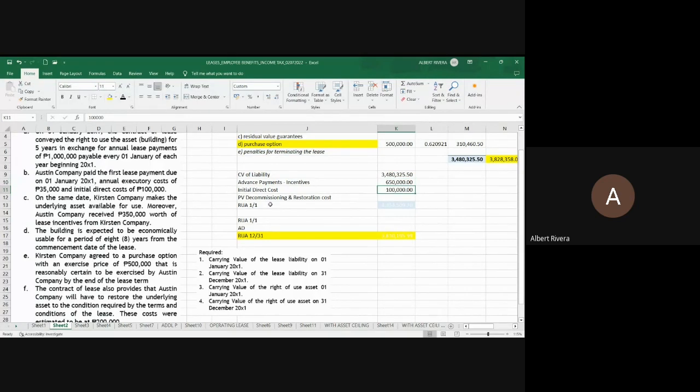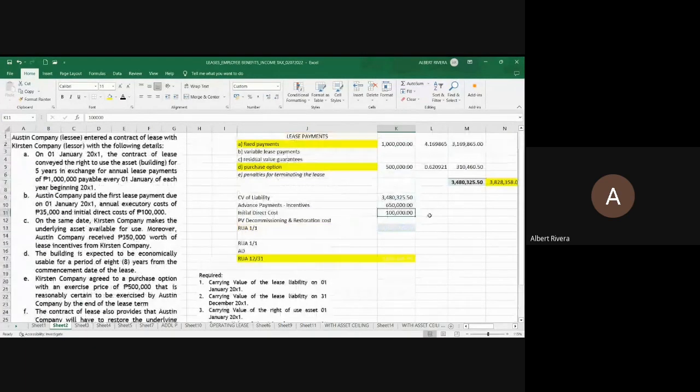And we have the present value of the decommissioning and restoration costs. What is the amount of that restoration cost? 200,000. And we've computed this earlier. 200,000 times the present value factor of 1 of 0.62. This is 124,184.20.